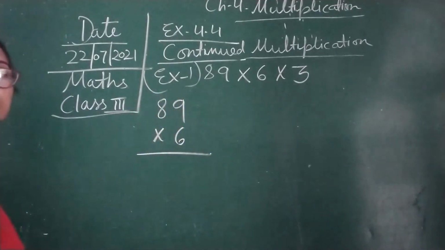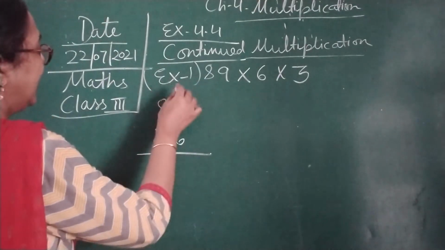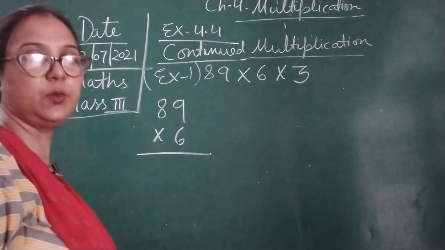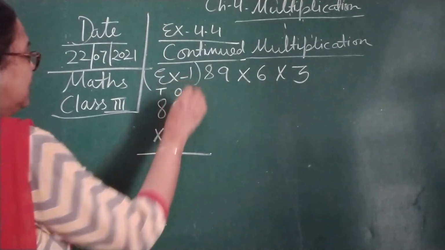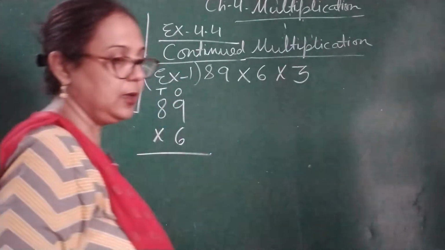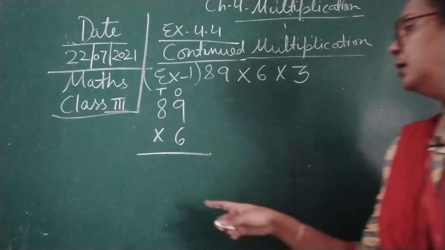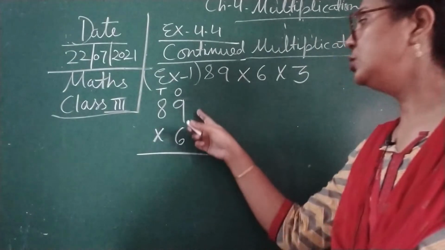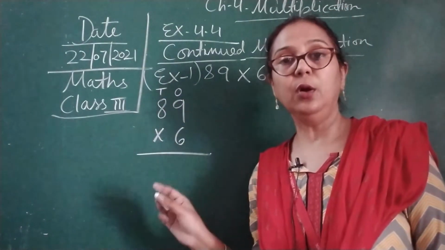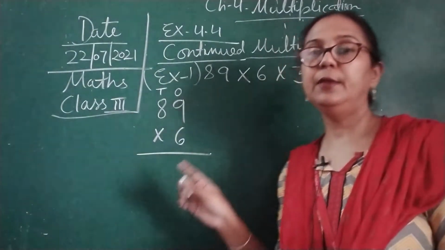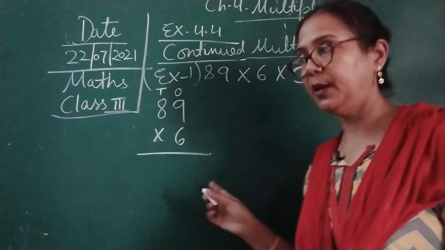I know you know what is at the tens place and what is at the ones place. The 8 is at tens place and this 9 is at ones place. First we will multiply 6 by 9 because it is at the ones place. Every time you should remember, whenever you start any multiplication, you start from the ones place.